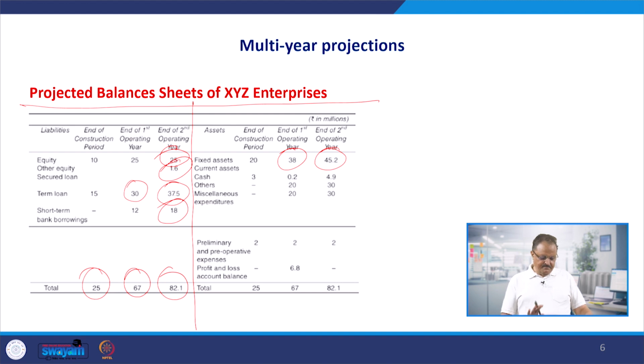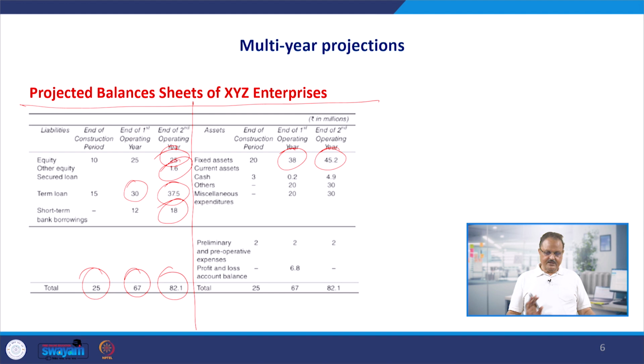So this balance has come from 20 to 38, and from 38 to 45.2 after adding the increase in the fixed assets in the second year as compared to the previous year, minus depreciation, which we have to charge also.